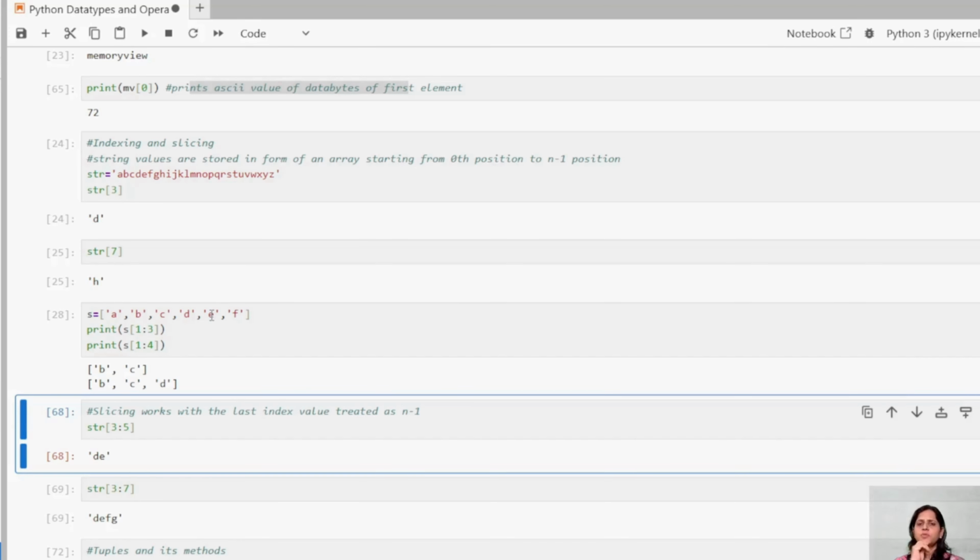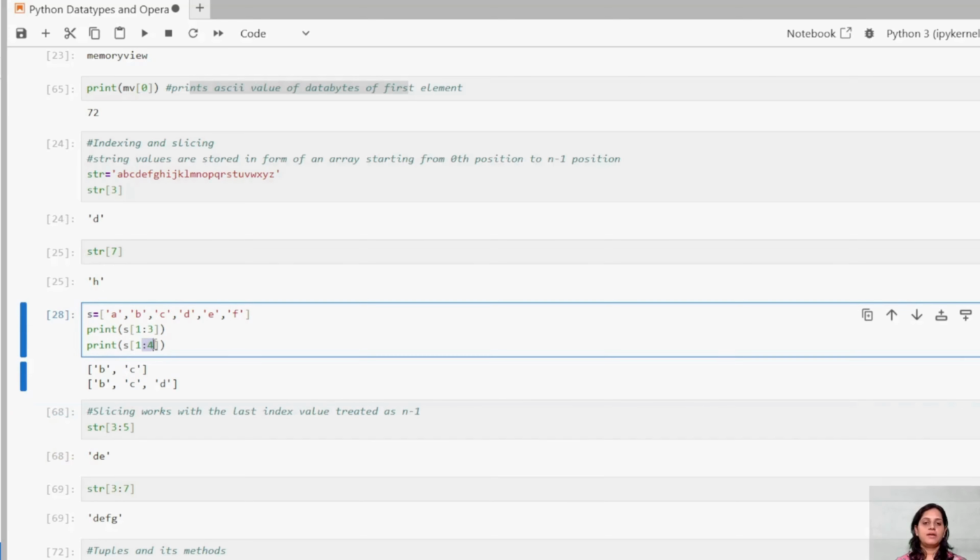Do we have a fifth position in our list? We don't, right? The index starts at 0 and continues till 4. So we type 1 colon 4. That is how we get the output D.